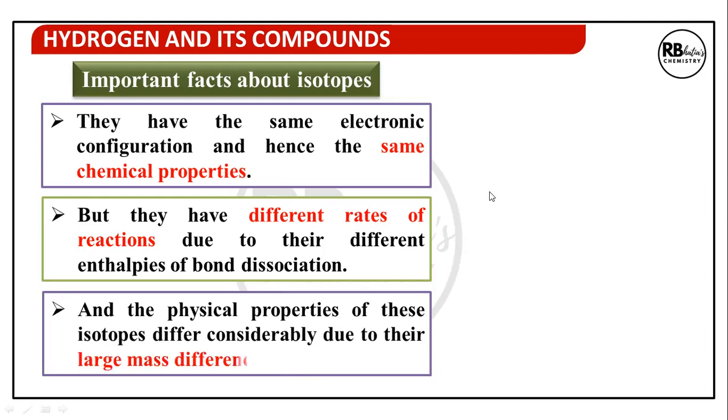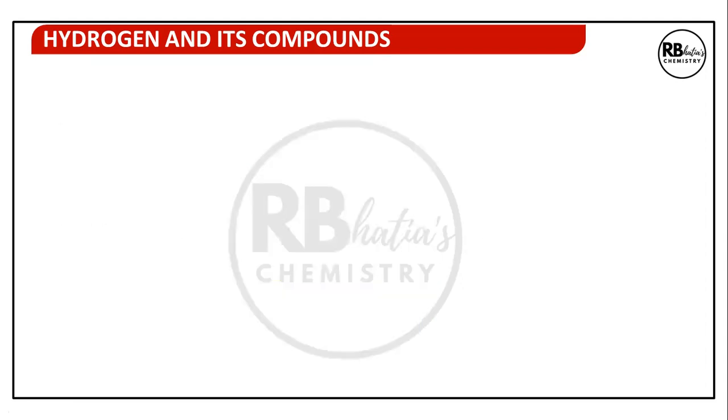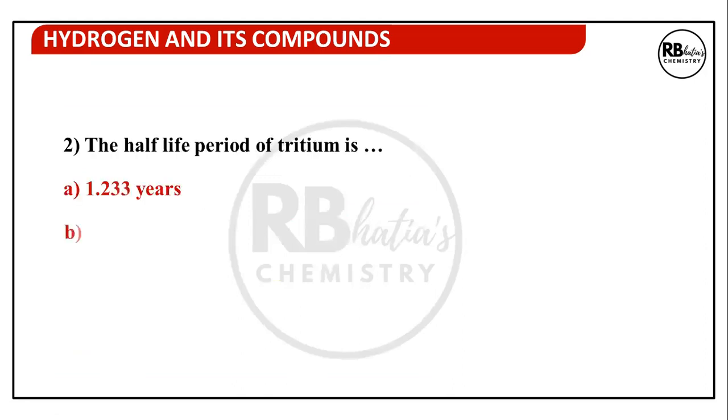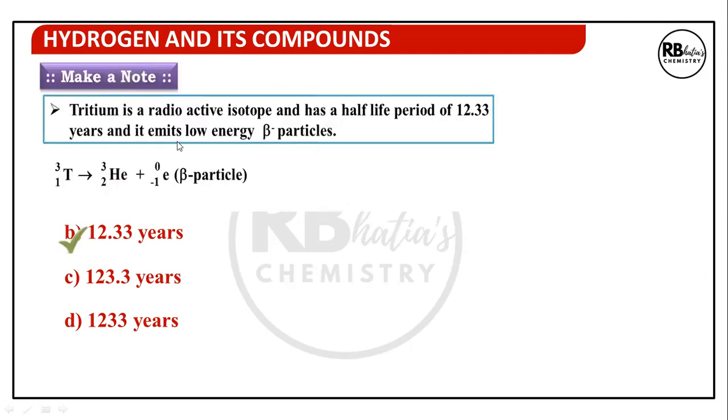Physical properties of these isotopes differ considerably due to their large mass differences. Half-life period of tritium is, so just checking, give a thought to the answer. We just discussed this. So the answer is 12.33 years. Tritium is a radioactive isotope, has a half-life period of this, and it emits low energy beta particles. This is an important point.